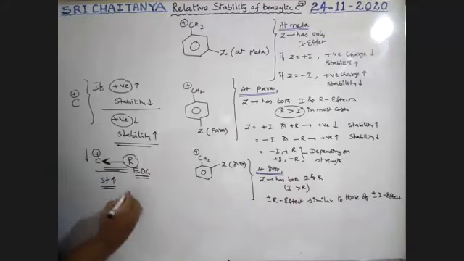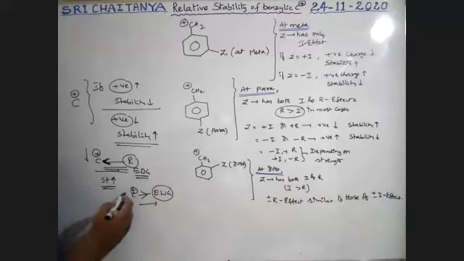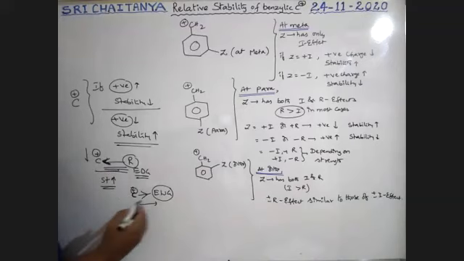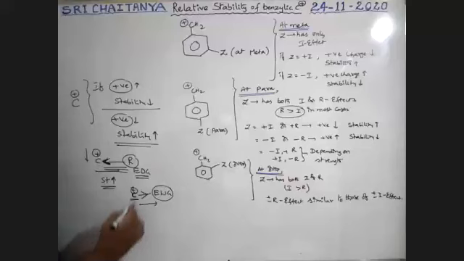For example, for a carbocation, an electron withdrawing group is added. An electron withdrawing group extracts electrons from carbon. That means the electron density of the carbocation further decreases, that means electrons are moving like this. Therefore, positive charge increases.